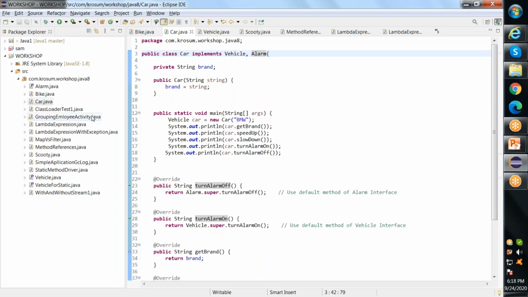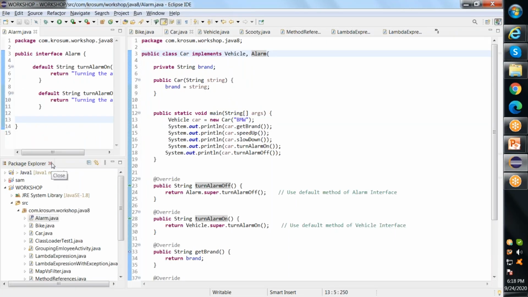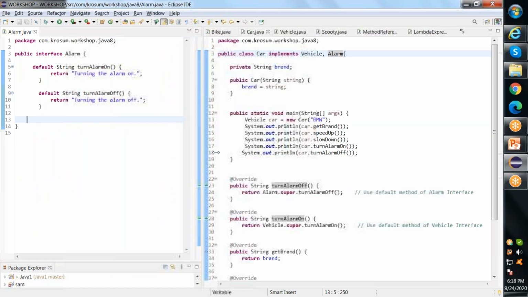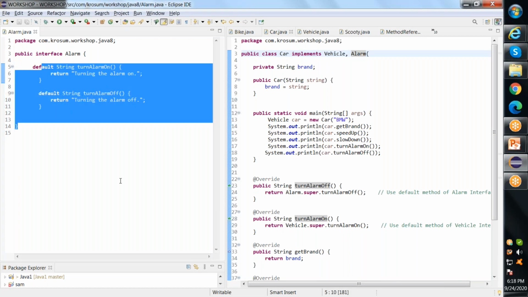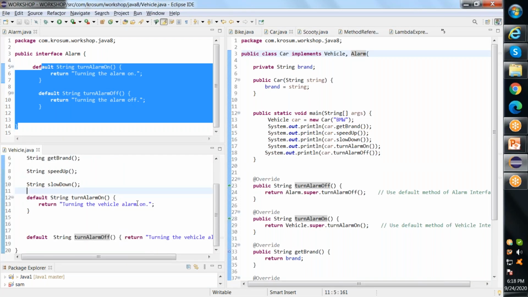Alarm is also an interface here, and I already have another interface called Vehicle. So both the interfaces I have to implement in my class. Java 8 allows you to implement more than one interface, but here you have an exception.